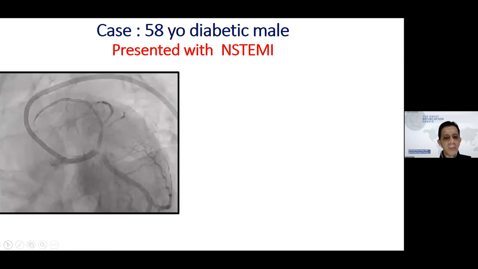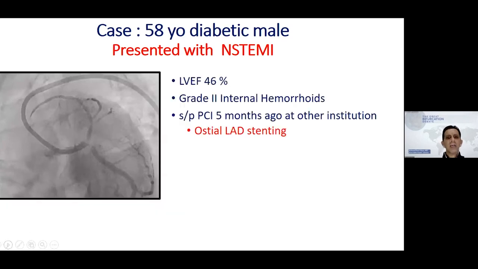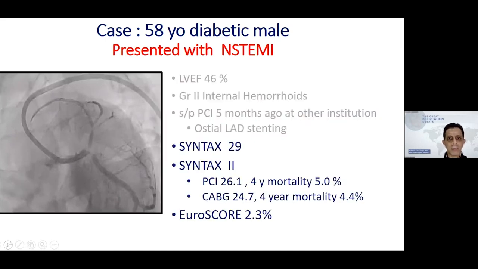This is a 58-year-old diabetic male presenting with non-ST elevation. LVEF was 46%. He has grade 2 internal hemorrhoids and had a previous PCI 1 month before the index procedure at another institution, with ostial LAD stenting. Syntax score was 29, Syntax 2 as you can read here, and EuroSCORE 2.3. This is a moderate Syntax score.